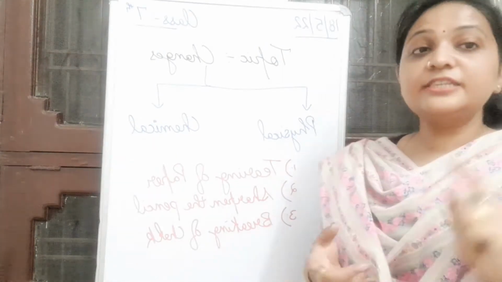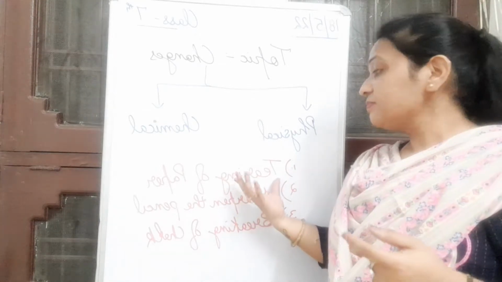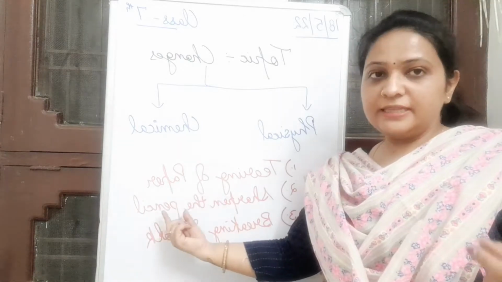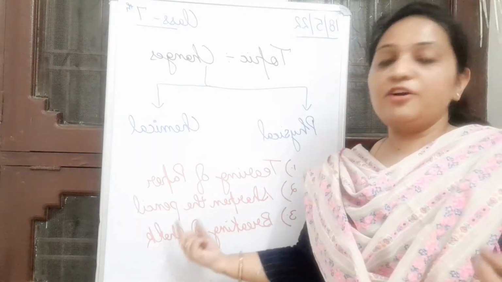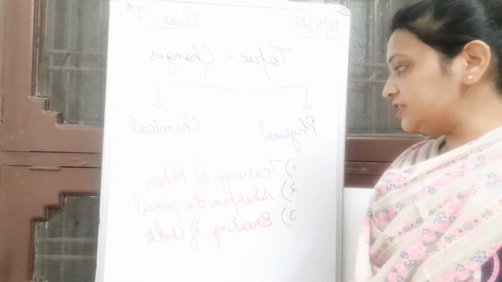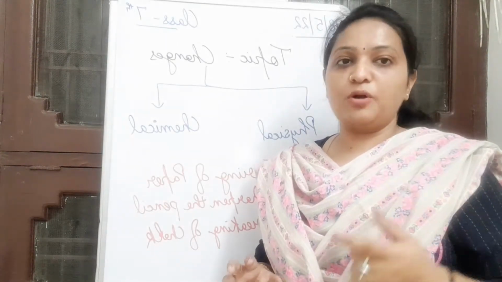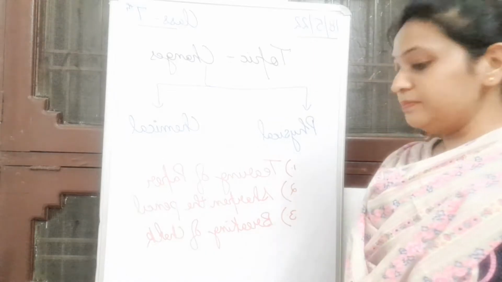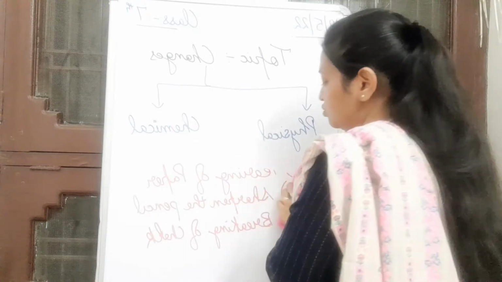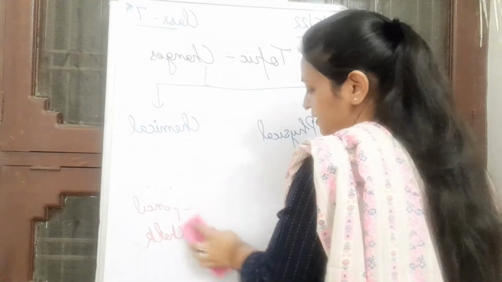So we have learnt about three experiments here. Tearing of paper is a physical change. Sharpening of the pencil is also a physical change. Breaking of chalk is also a physical change. Why are these physical changes? Because only physical properties are being changed, not chemical properties. Yes. So now I will write some more experiments we will do, and we will find what type of change it is. Right, students? I hope this is clear.